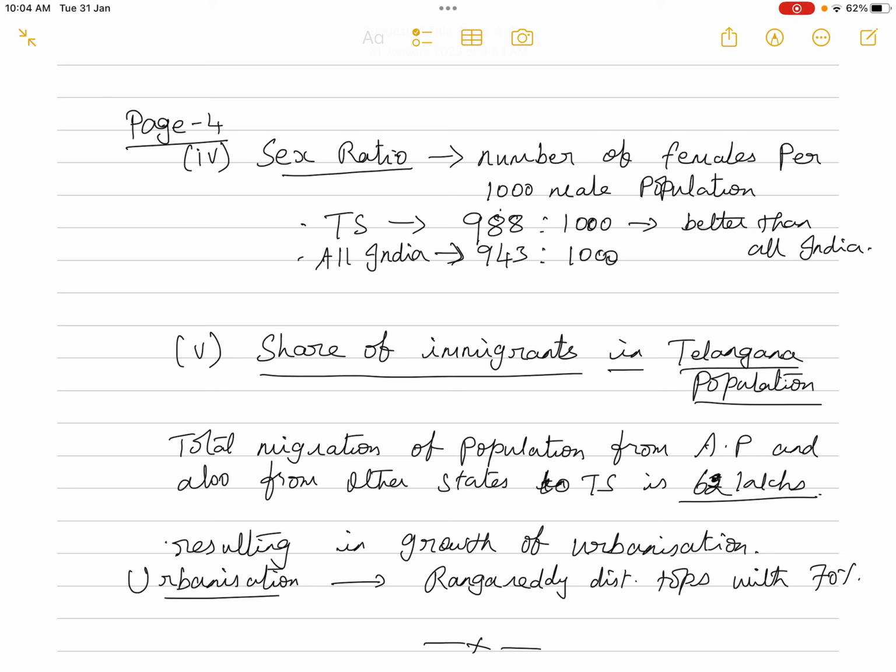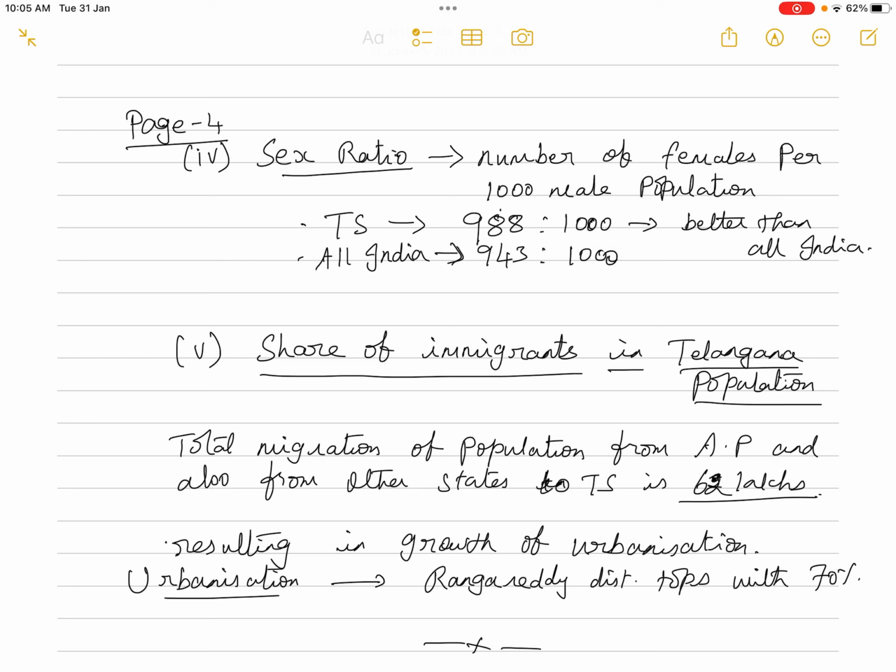And moving on to the next one, sex ratio. The meaning of sex ratio is the number of females per 1000 male population. And for your information, the more number of females per 1000 male population is considered as one of the indicators of economic development. This is found in almost all the developed countries. We find more number of females than male population. So it is considered as one of the signs of economic development.